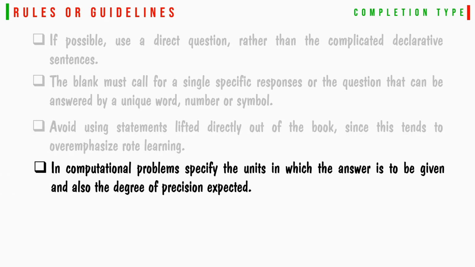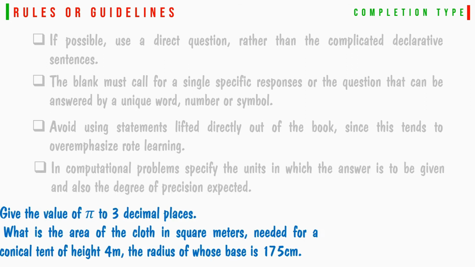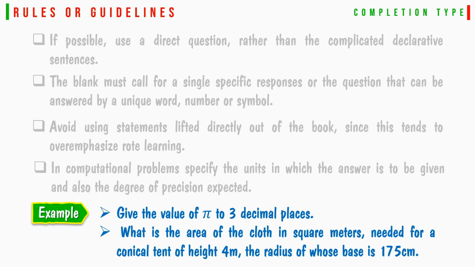In computational problems, specify the unit in which the answer is to be given and also the degree of precision expected. As for example, give the value of pi to 3 decimal places. What is the area of the cloth in square meter needed for a conical tent of height 4 meter, the radius of whose base is 175 centimeter?